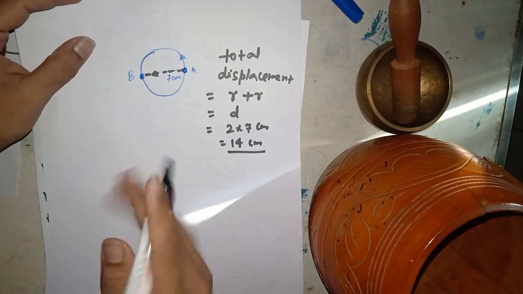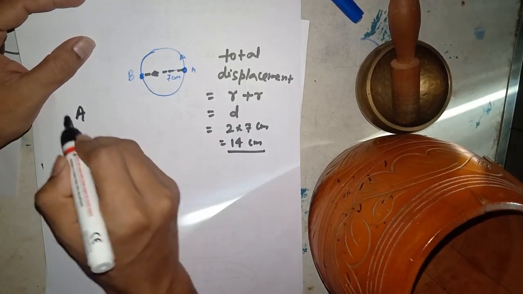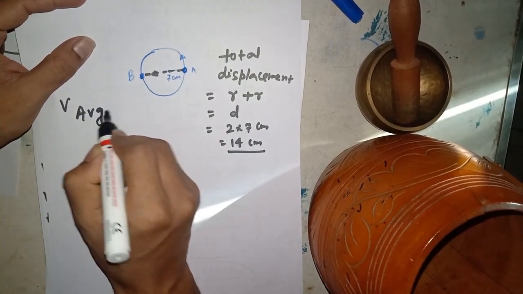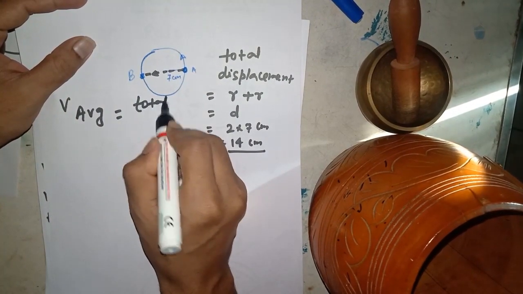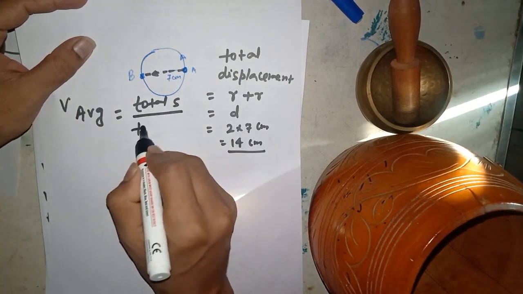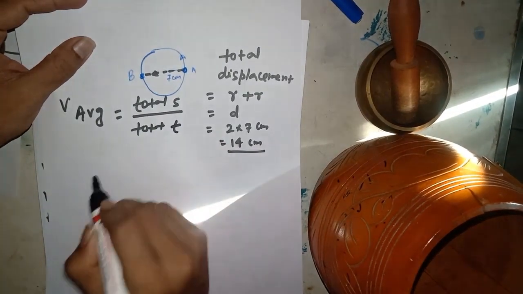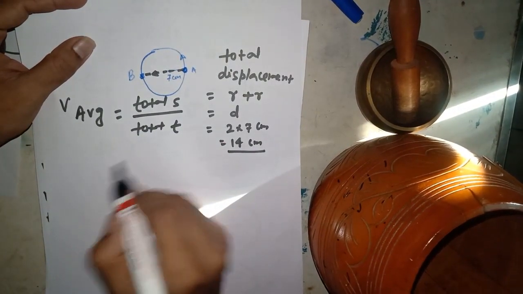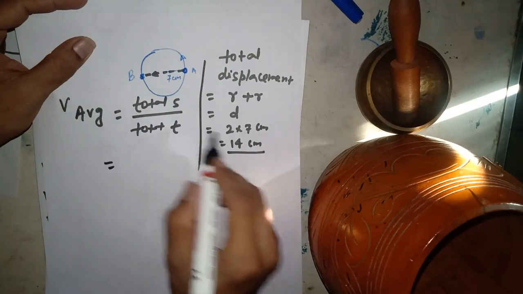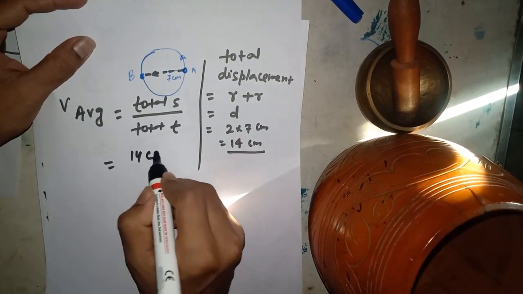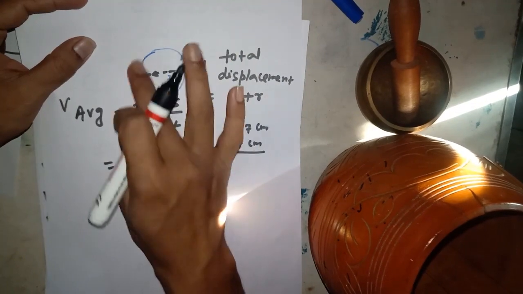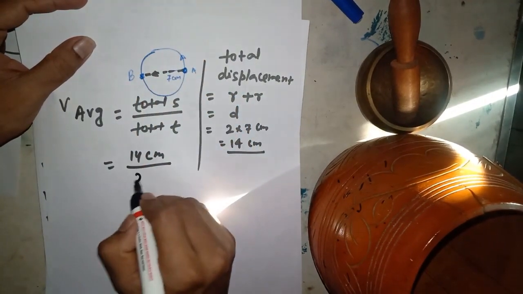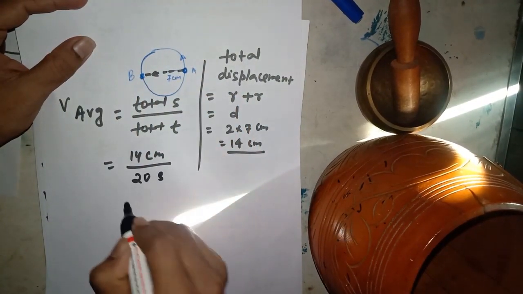Now you can find average velocity. Average velocity means total displacement by total time. Have you got my point? So here total displacement I have calculated 14 centimeter, and total time taken from A to B is given as 20 seconds in the question.